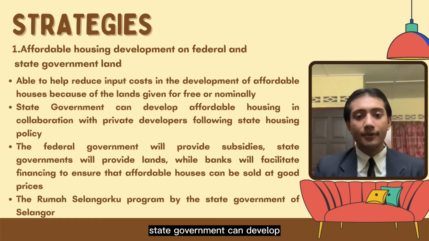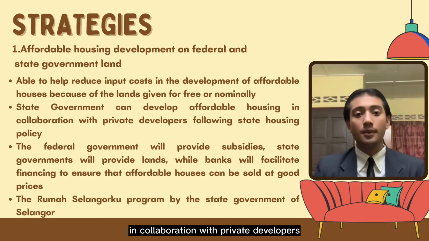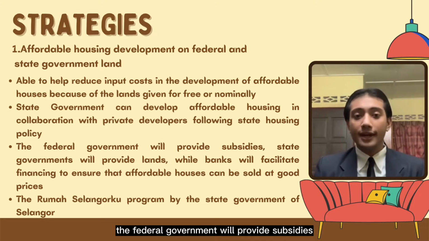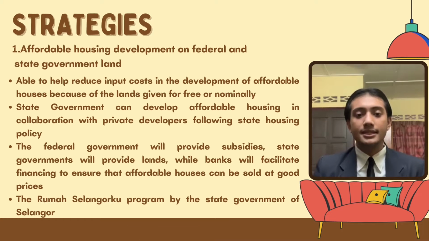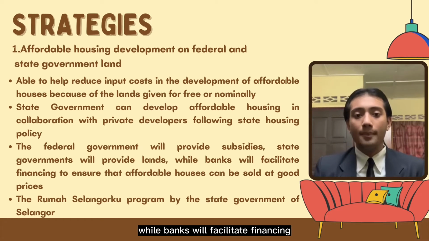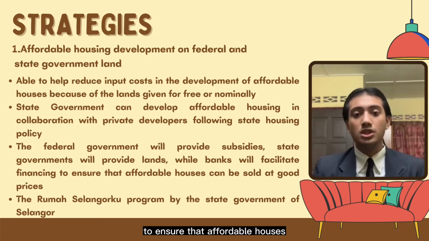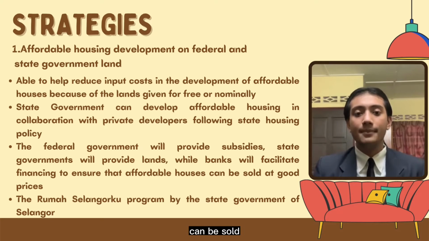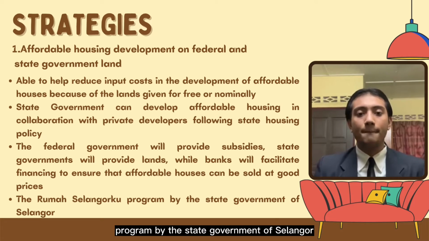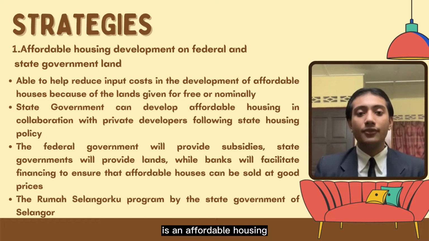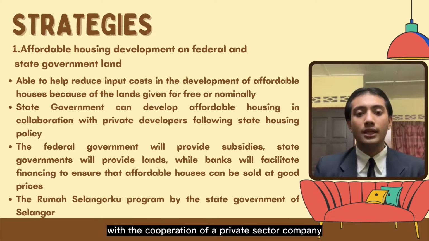State governments can develop affordable housing in collaboration with private developers following state housing policy. The federal government will provide subsidies, state governments will provide land, while banks will facilitate financing to ensure that affordable houses can be sold at good prices. For example, the Rumah Selangorku program by the state government of Selangor is affordable housing where the houses were built on the state government's land with the cooperation of a private sector company, Glomac Berhad.